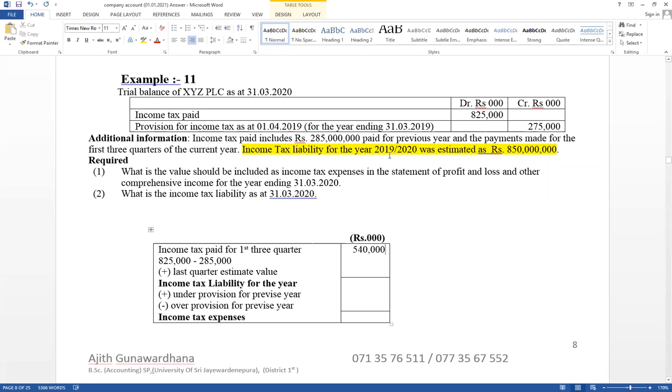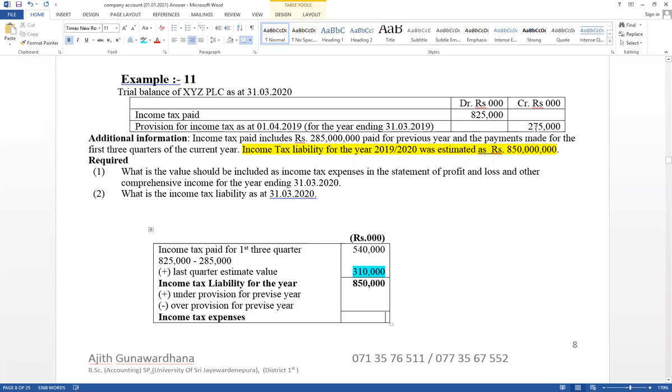And income tax liability for the year is given. Sometimes it is given as last quarter estimate value, but in this example it is given as income tax liability for the year 850,000. Therefore, the difference, that is this year's last quarter estimate value, is 850,000 minus 540,000, therefore 310,000. This is this year's last quarter estimate value. Then this year's value should be included in the financial position as tax payable.